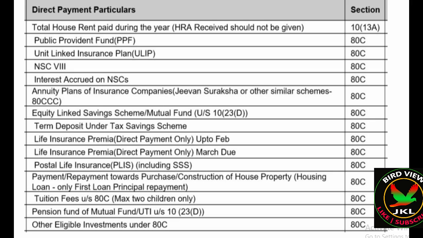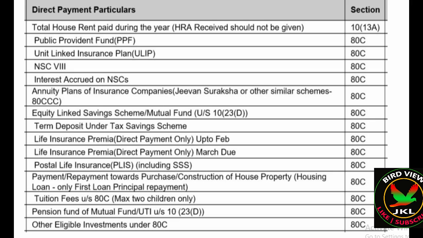Suppose you do not want to invest in all of them, and you want to invest fully in insurance itself, then you can invest up to 1,50,000 and show that full amount in insurance. Like that you can invest in 80C. What are the things that come under 80C? Public provident fund, unit linked insurance, and NSC. NSC you can get in your postal department, along with interest accrued on NSC, and annuity plans from insurance companies, and equity linked saving schemes, and term deposit under tax saving scheme. This one you can get in any bank, and also life insurance and postal insurance.